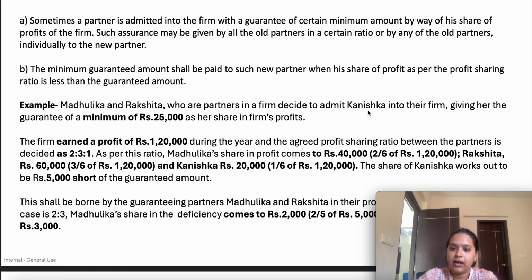Okay, but we have guaranteed that she should be able to earn 25,000. So now the shortage of 5,000 she will want to earn more, right? So that 5,000 should be absorbed by Madhulika and Rakshita. It means 5,000 should be reduced from their profits. The question is in which ratio it should be reduced. In the question it is silent on in which ratio they have to absorb. So we will divide that shortage in their profit sharing ratio, 2:3. Okay.